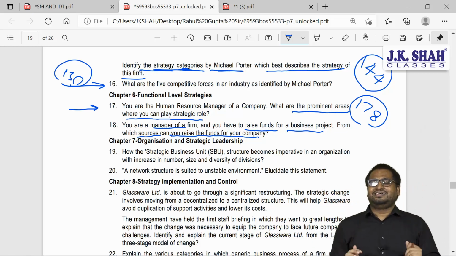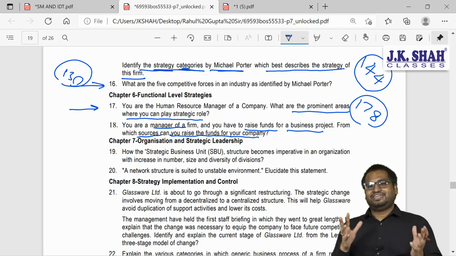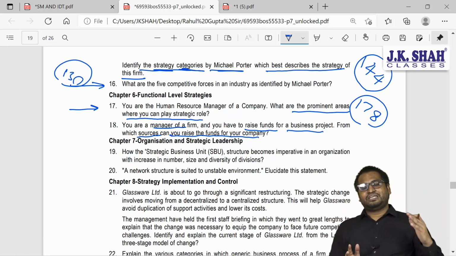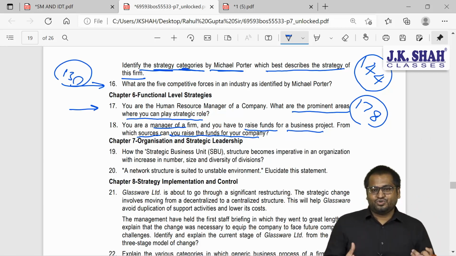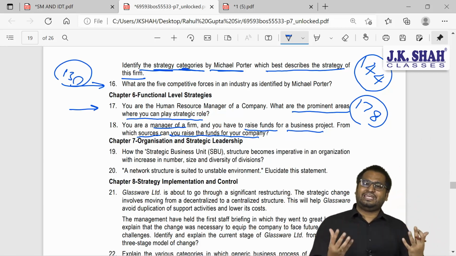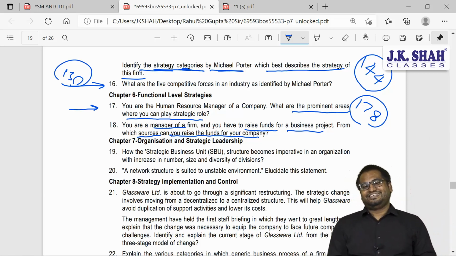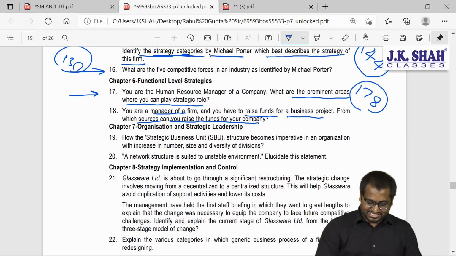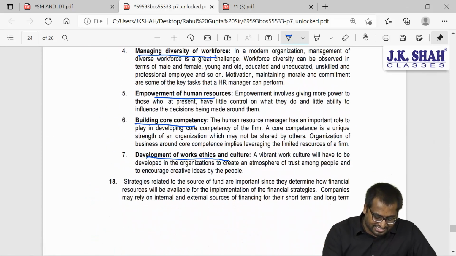This is internal. And external, we can use debt. We can raise money through debt by taking a loan, by issuing debentures. Or you can raise money through shares. It can be equity shares, it can be preference shares. So this was your answer, guys. A very simple answer. So this is there in our book also, but first let's read what the institute has given us as their answer.